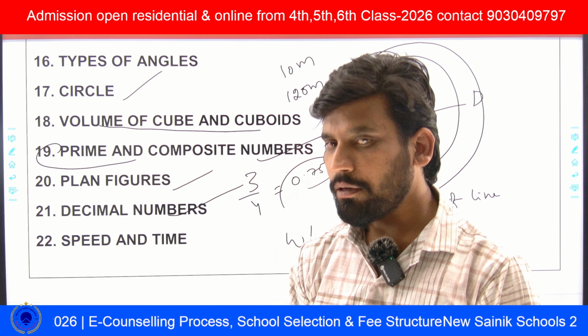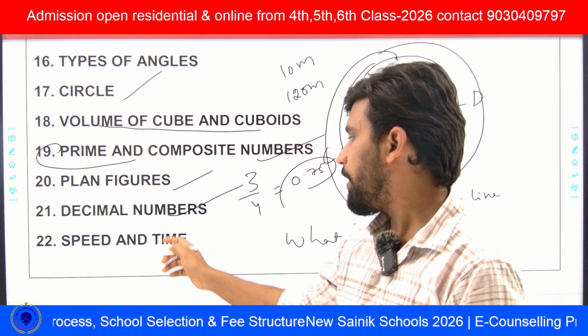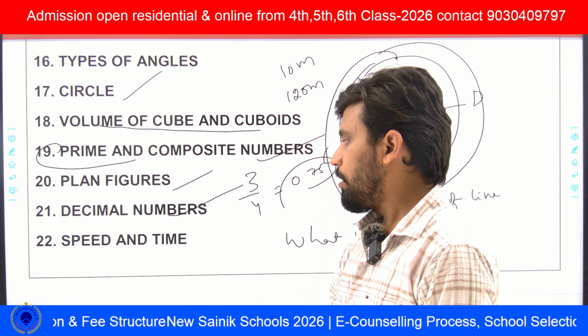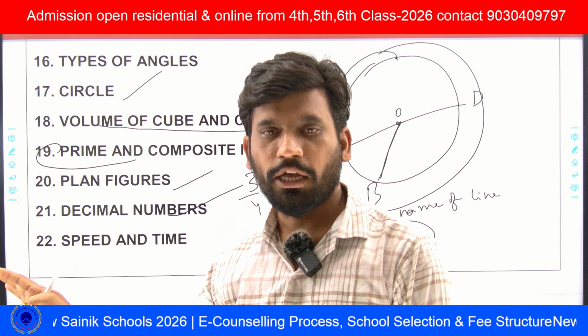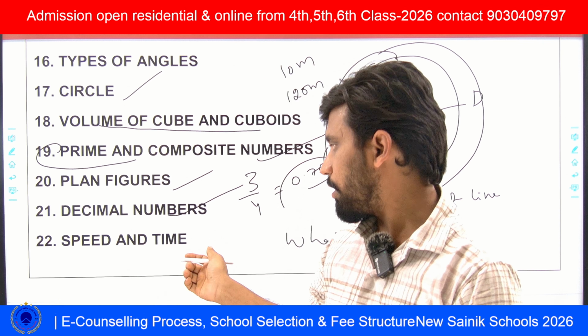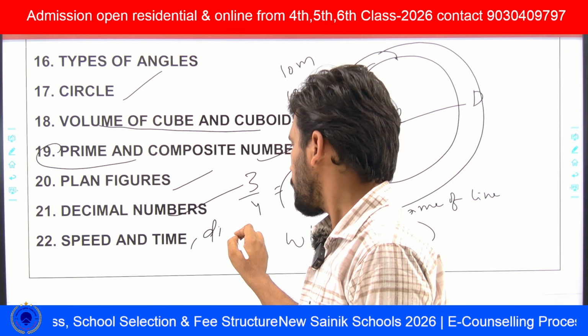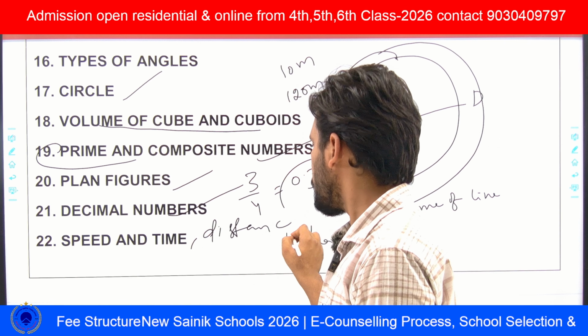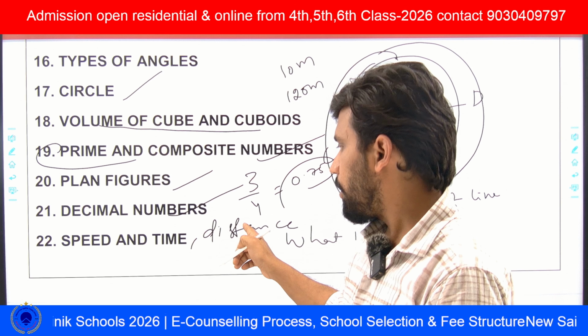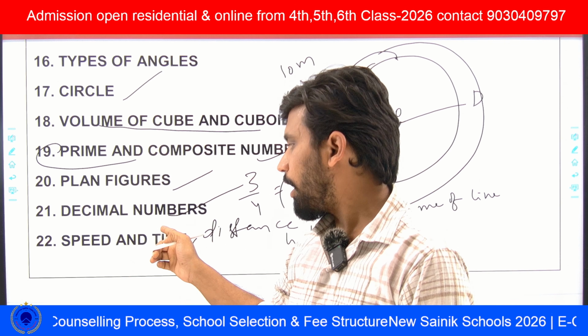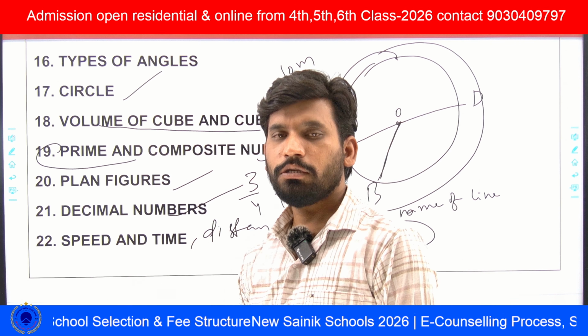Next, speed and time. In speed and time, most of the questions we can see are about the relationship between speed, time, and distance. Distance means speed into time. Time means distance upon speed.